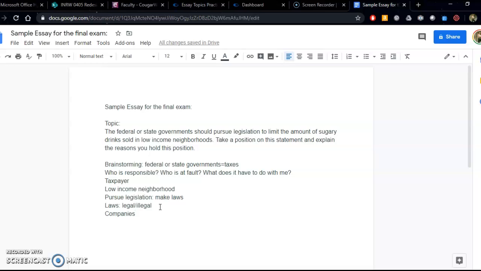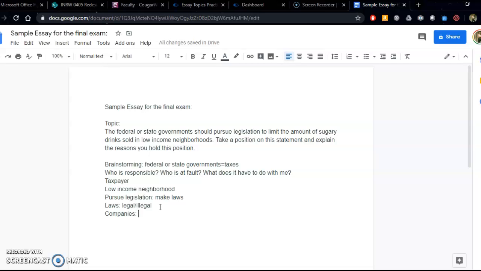So instead, we have to think about what would happen if they made a law that companies had to limit the amount of sugary drinks they sold in low-income neighborhoods. First of all, that law would probably not pass, especially here in Texas. But if it did pass, because these kinds of laws have been suggested before, then those companies would probably adjust.